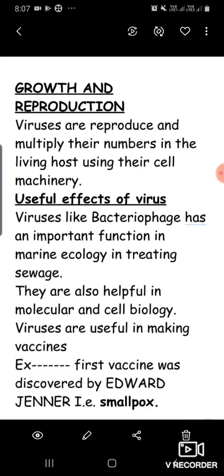He found that in the body of the cow another virus is present, called cowpox virus, which gives immunity against the smallpox virus. By using the cowpox virus he made the vaccine for smallpox, and gradually, by making the vaccine, smallpox has been completely eradicated from the world.